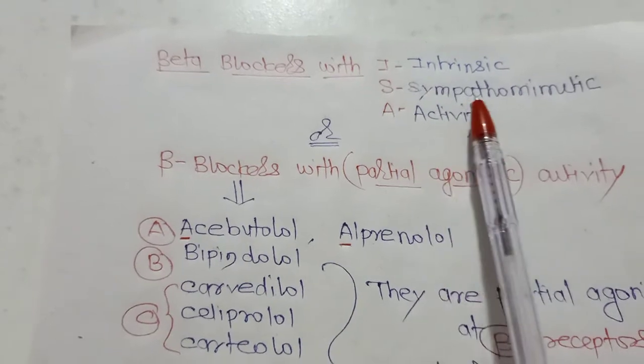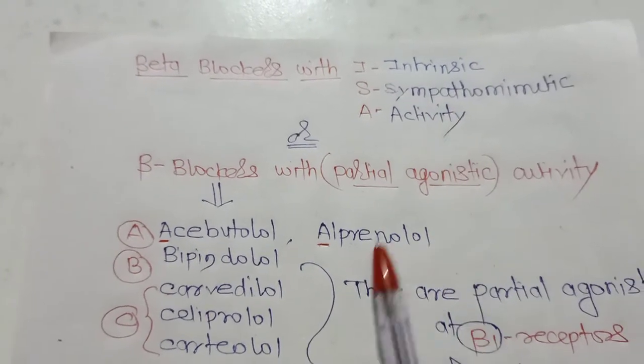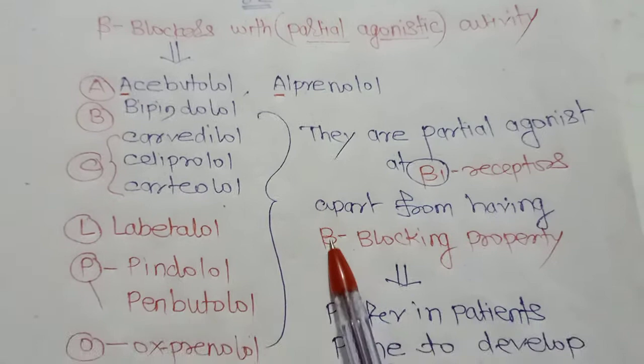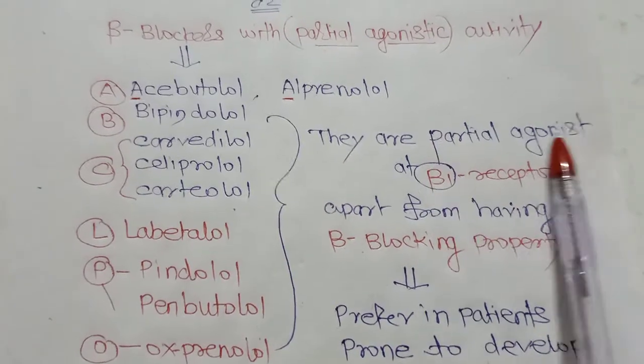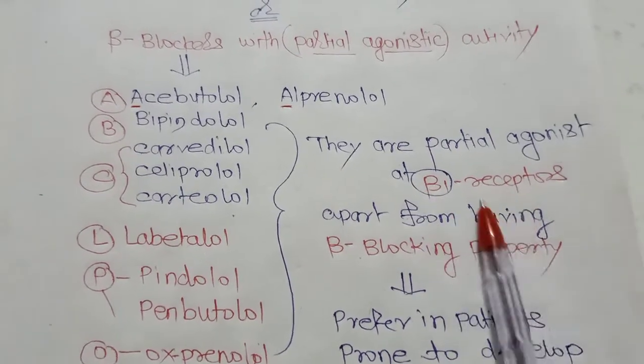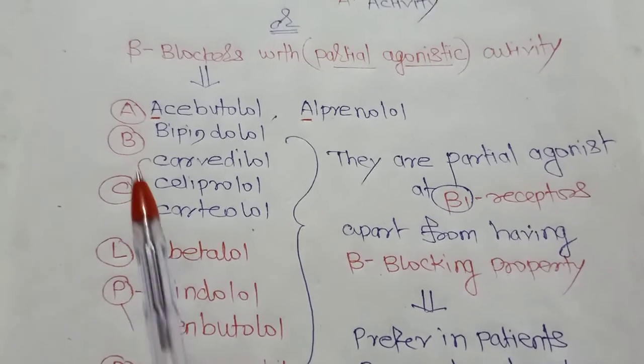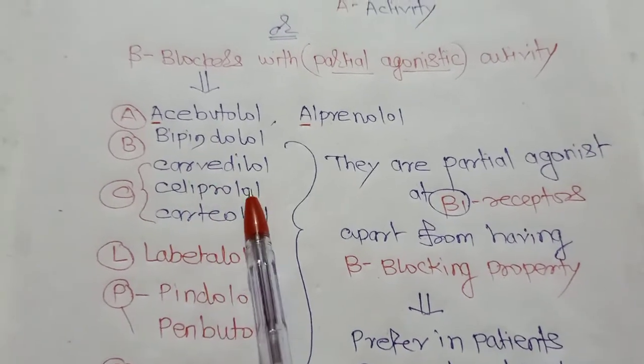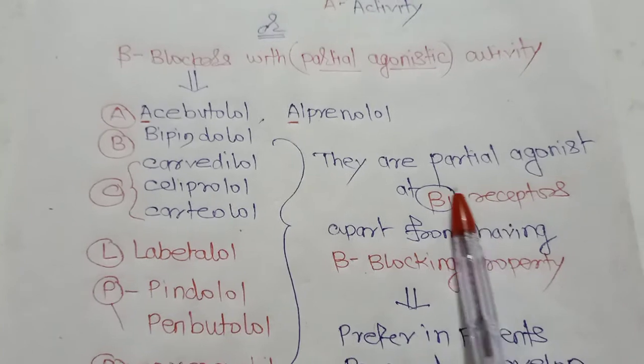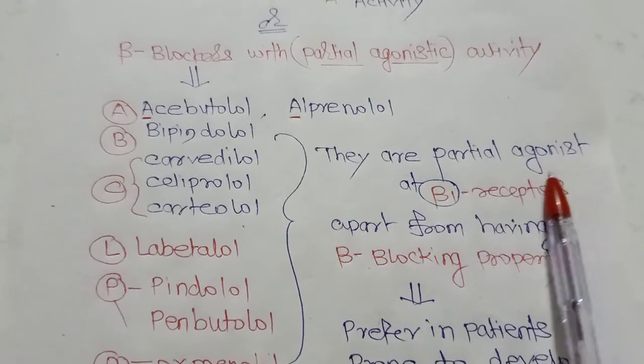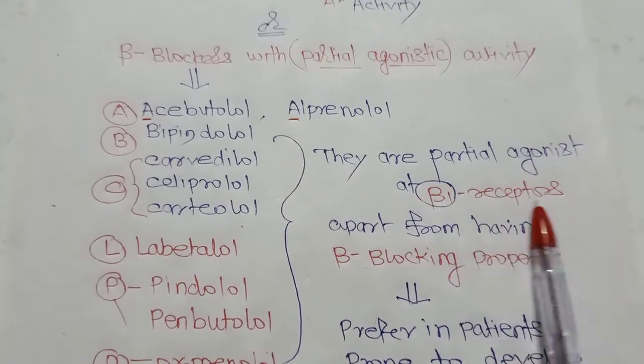Now, what is meant by this intrinsic sympathomimetic activity or partial agonistic activity? It means they are partial agonists at the beta 1 receptor. We know that they are beta blockers, but they will also act as a partial agonist at the beta 1 receptor.